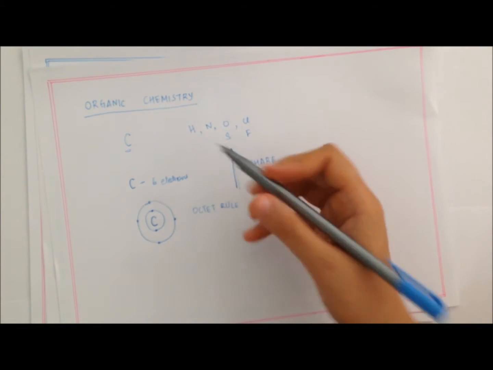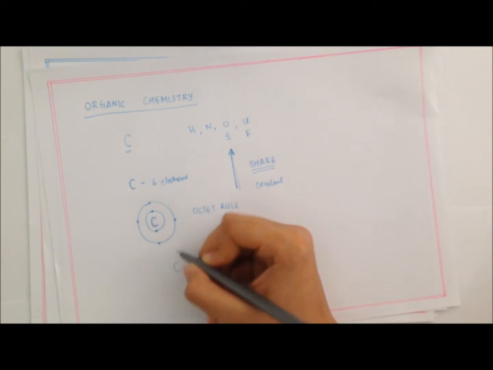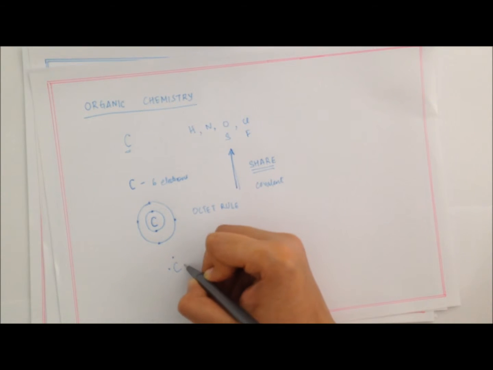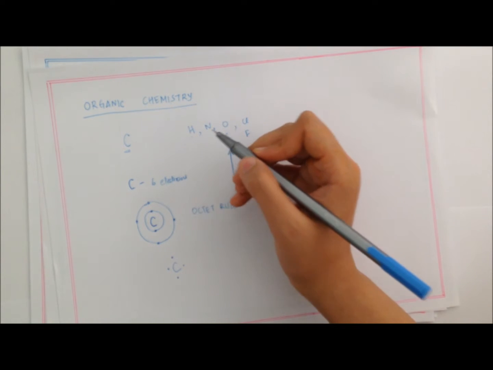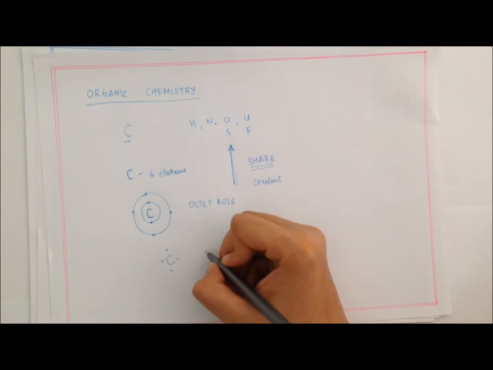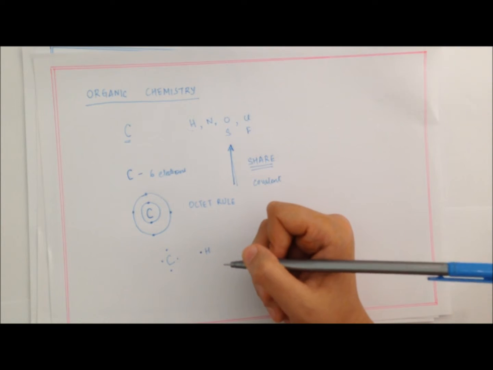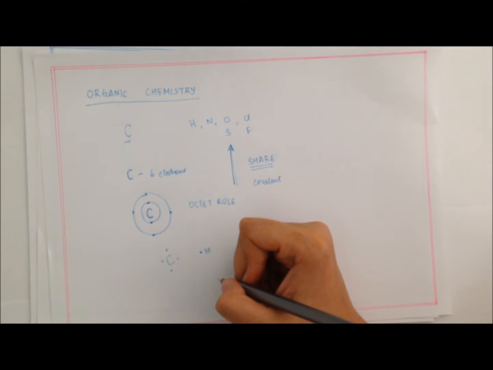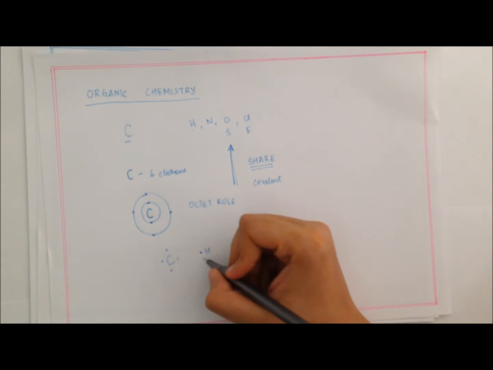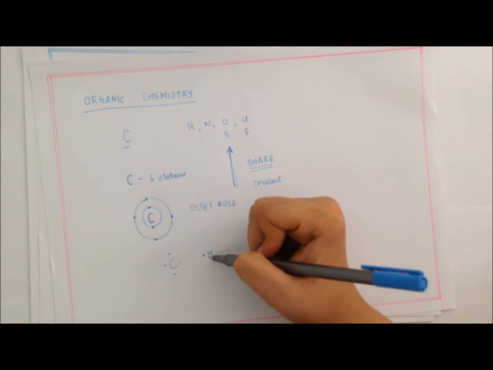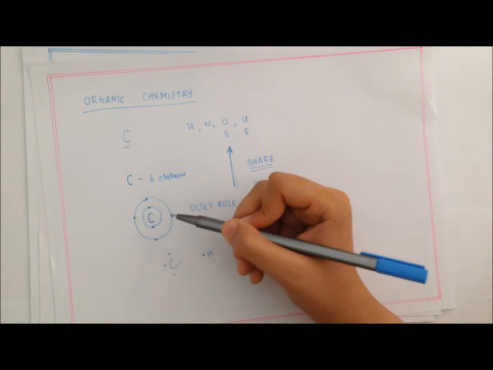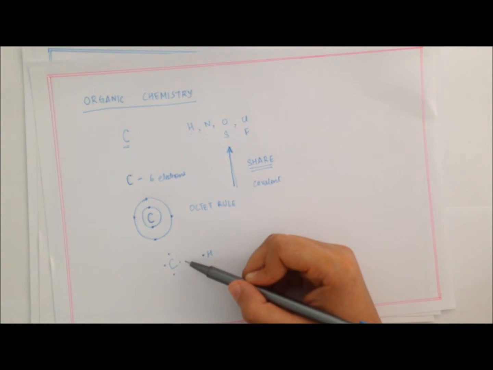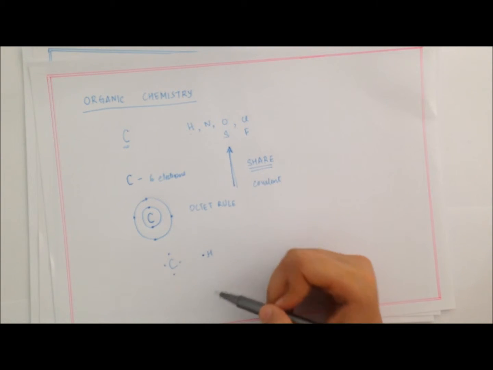Now let's see how. Carbon has these 4 electrons in its outermost shell, so I'm only going to draw those. Let's take, for example, carbon's simplest friend, which is hydrogen. Hydrogen, poor guy, has just 1 electron. So how can they help each other? Hydrogen needs 1 more electron to go around it because it has only the first shell, and the first shell needs to have 2 electrons. So hydrogen needs 1 more and carbon needs 4 more.